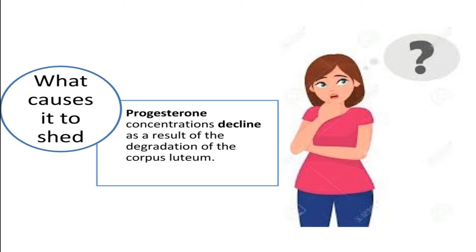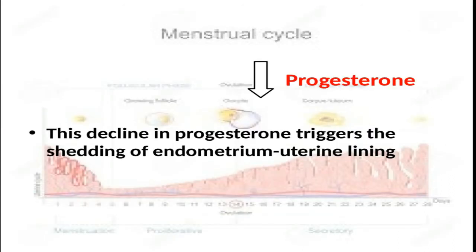One point you should understand here is that estrogen is produced by follicles, and the corpus luteum is responsible for the body's progesterone supply, as you know. But at the same time, some estrogen is also produced by the corpus luteum in the post-ovulation phase. Now, coming back to the question, what causes it to shed? I think you got your answer: the decline in progesterone basically triggers the shedding of the endometrium, the uterine lining.